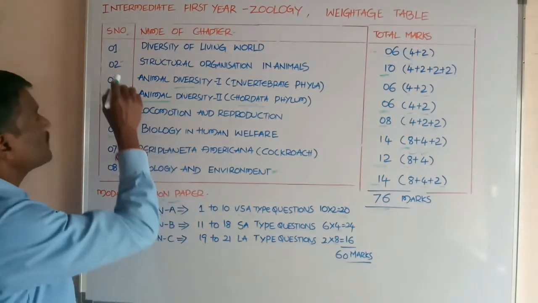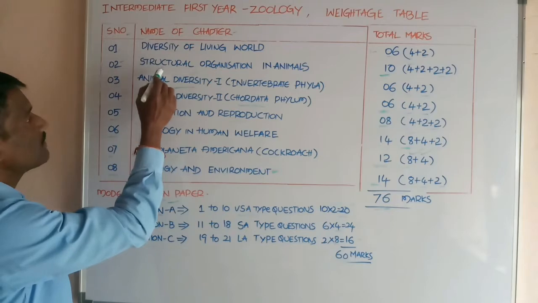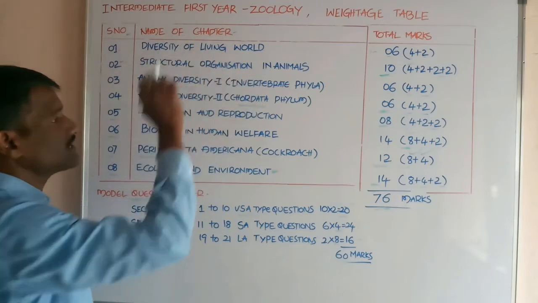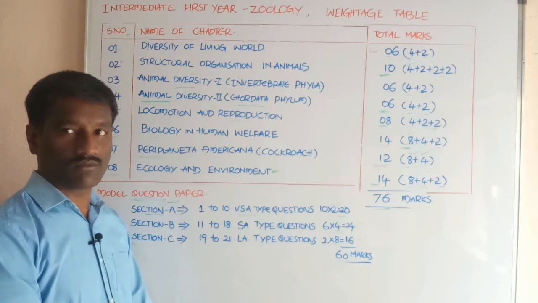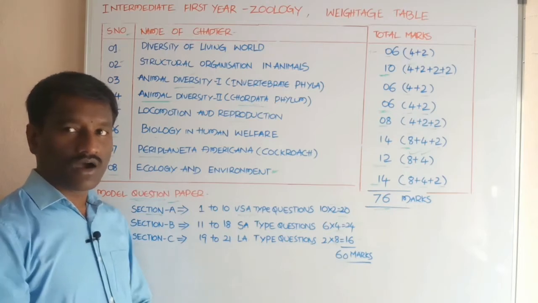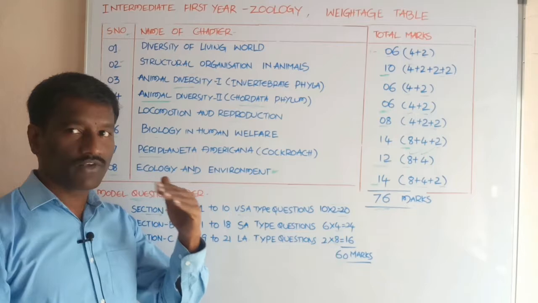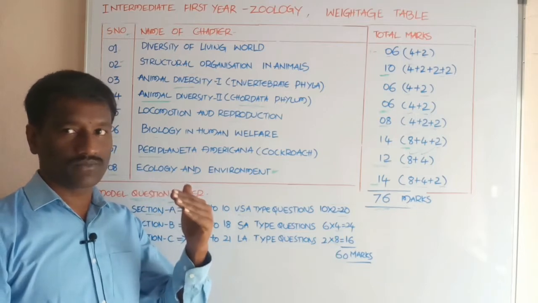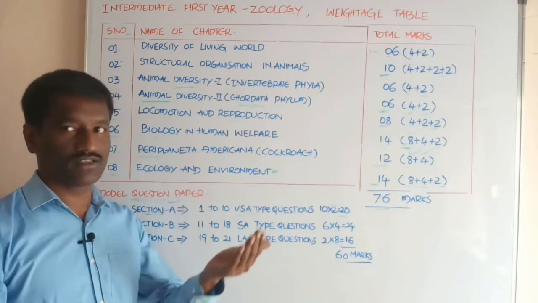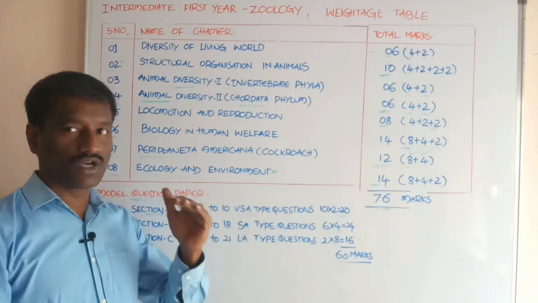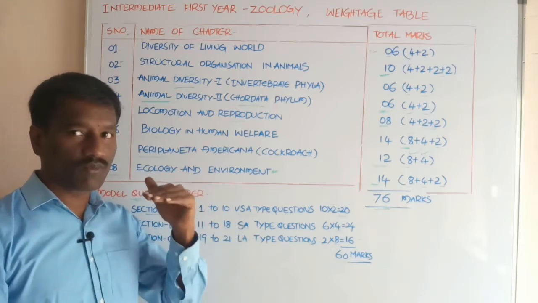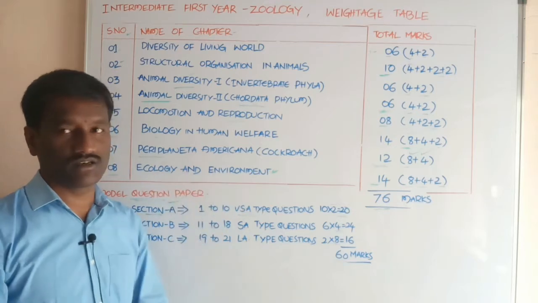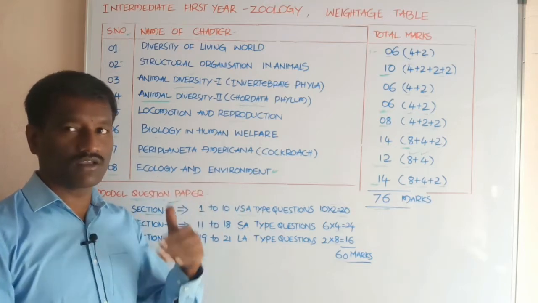Students, next second chapter, that one is structural organization in animals. How the body of animal is built up. How the different animals are organized and what are the levels of organization in the body of animals.